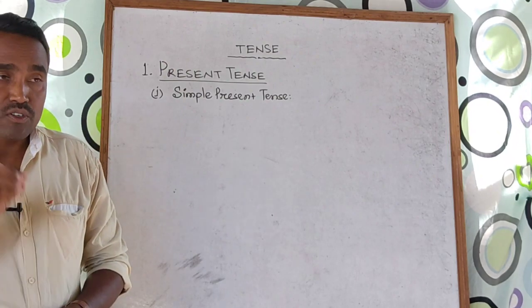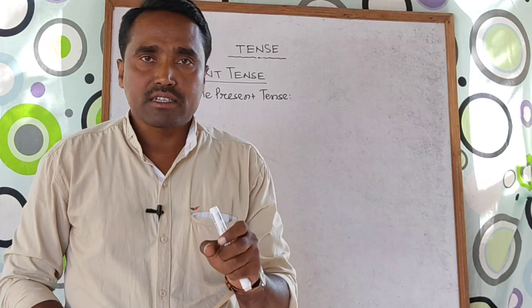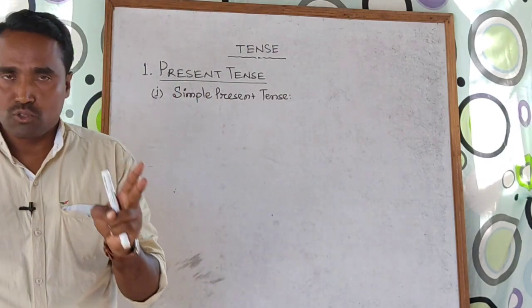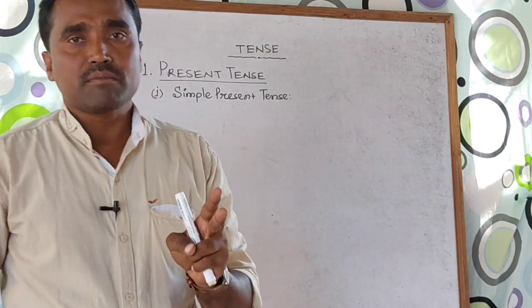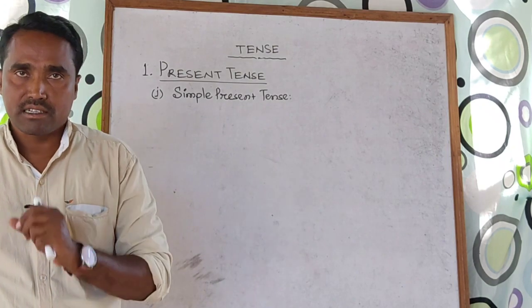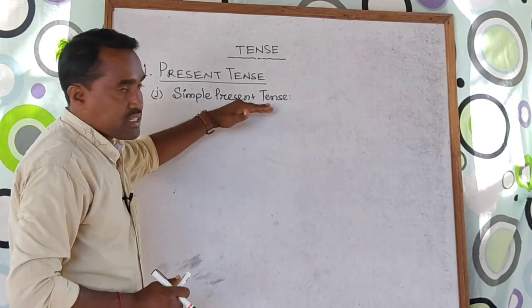Now, what is simple present tense and under which circumstances can we use such sentences? Simple present tense is used when the time of action is not fixed, number 2, for universal truth, and number 3, sometimes we can also use it for a future action. These are the definitions of simple present tense.